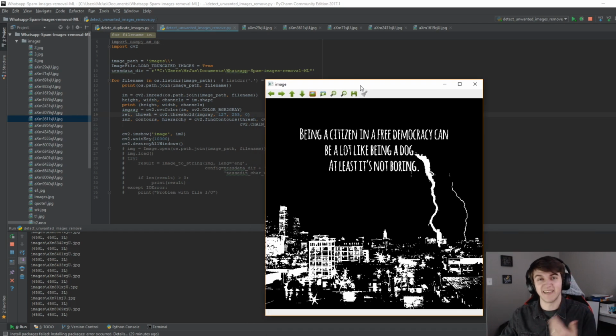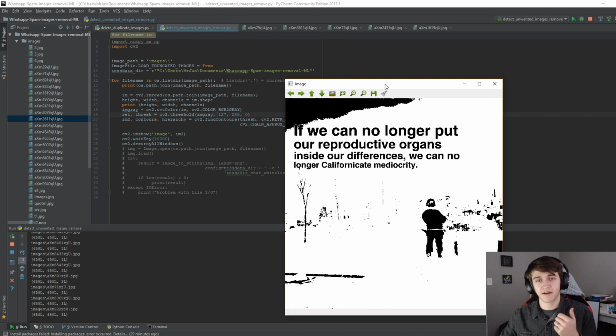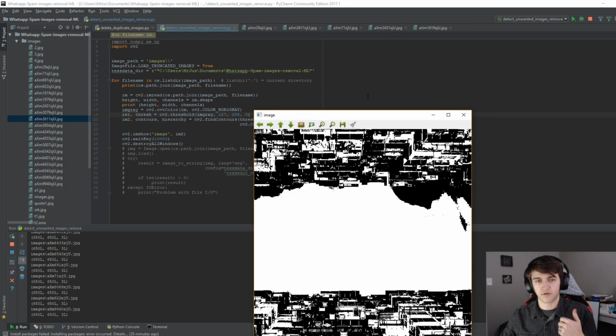It's a quote. It's a meme. So if we want to find out the actual words, we can do OpenCV and this sort of technique. Otherwise, we just use our original method of using PyTesseract and OCR to try to automatically detect the words that we have in there.